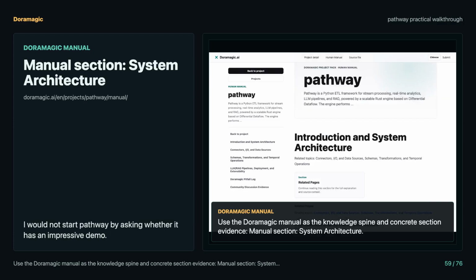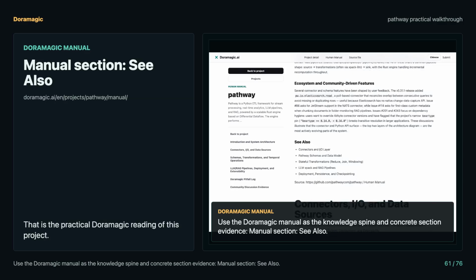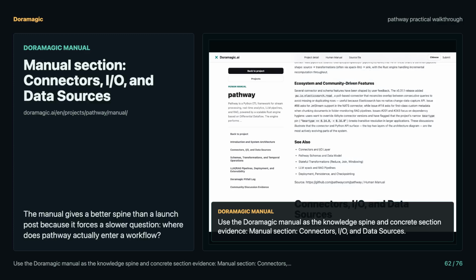Use the manual as the spine. Make the first run deliberately small.